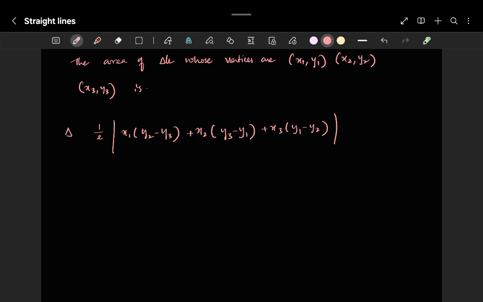Okay, we mention it as delta. The area is given to be as delta.